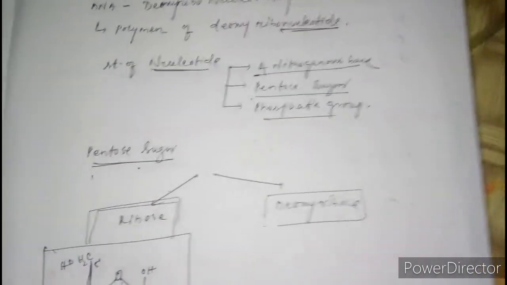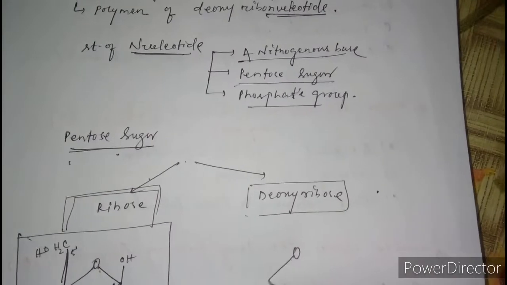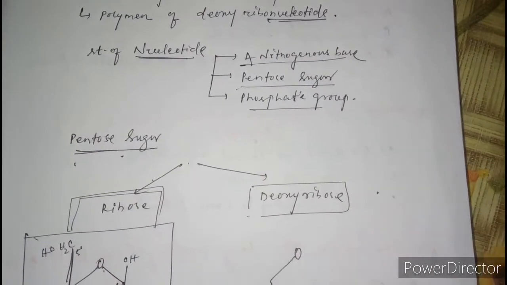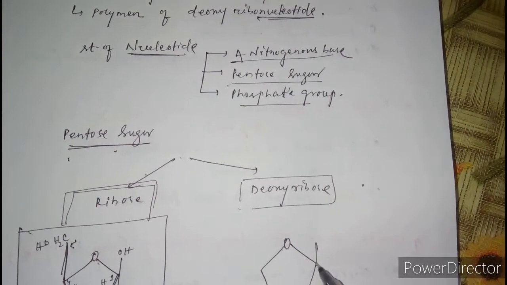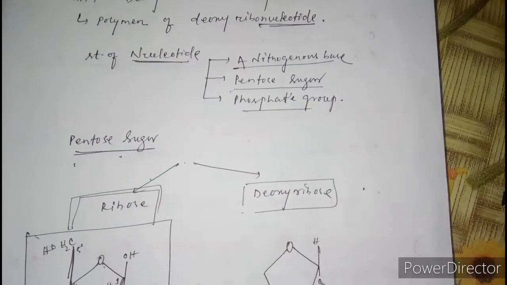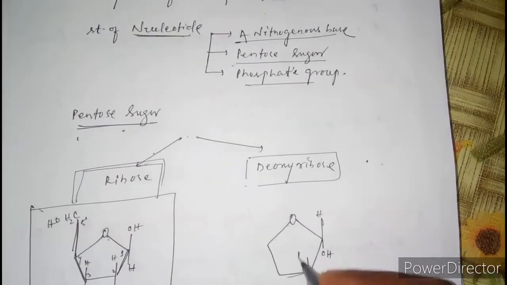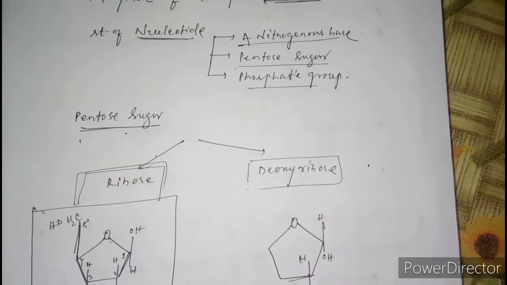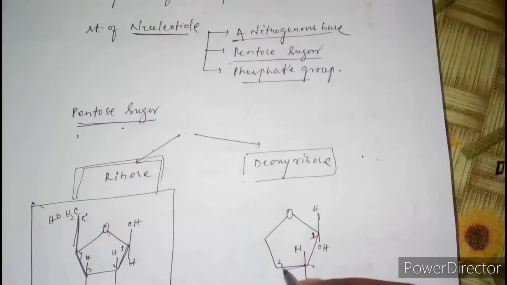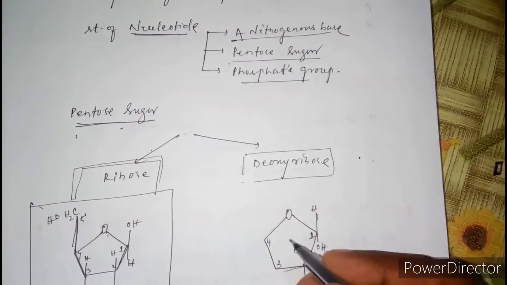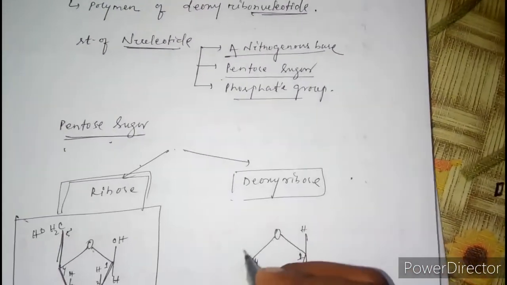Now we will see the deoxyribose sugar. Deoxy means one oxygen short. Here will be the H, OH, and CH2OH. Basically, one oxygen is short at the position of carbon 2.